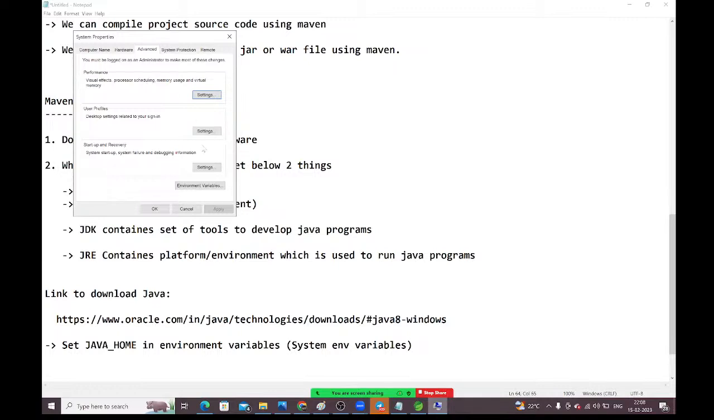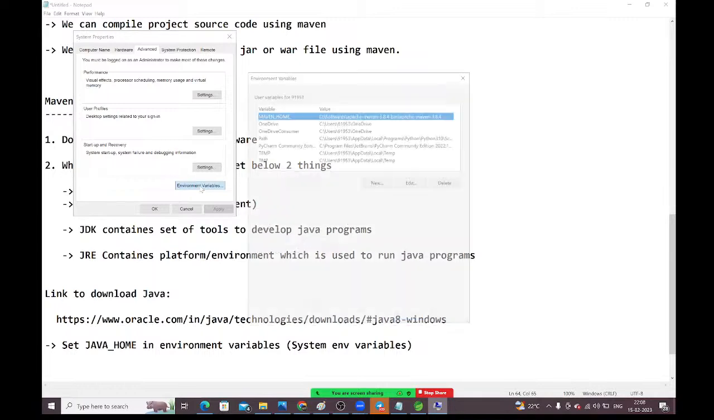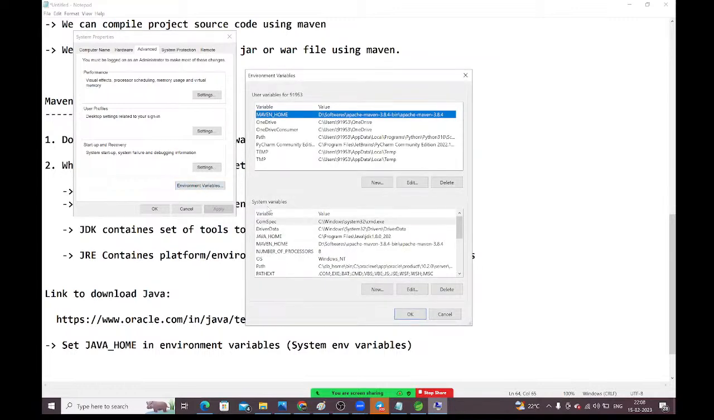Like this, system environment variables, you will get it here. Click on this environment variables. See, guys, here system variables are there. Under this system variables only we need to create. System variables we need to create, guys.